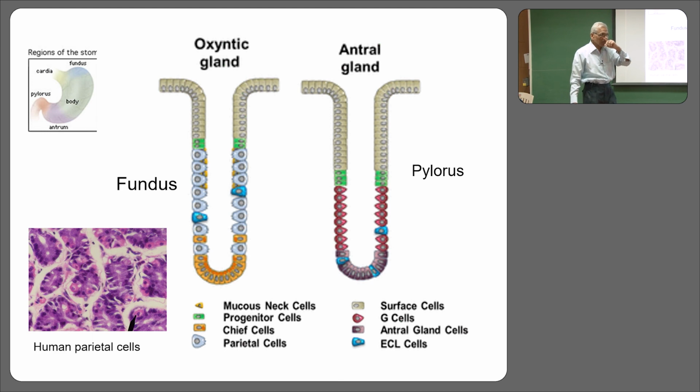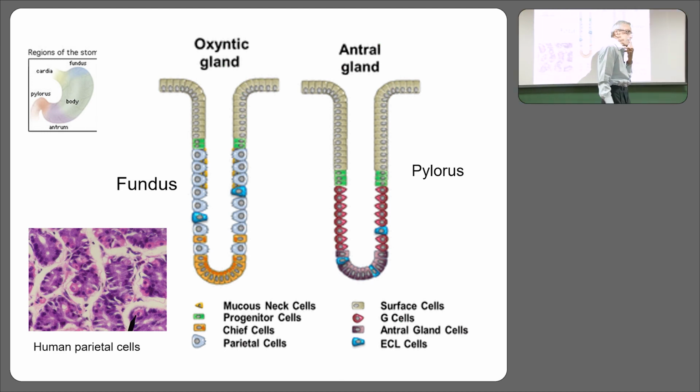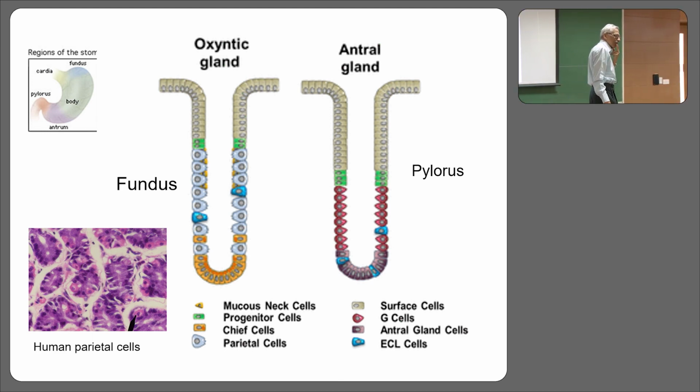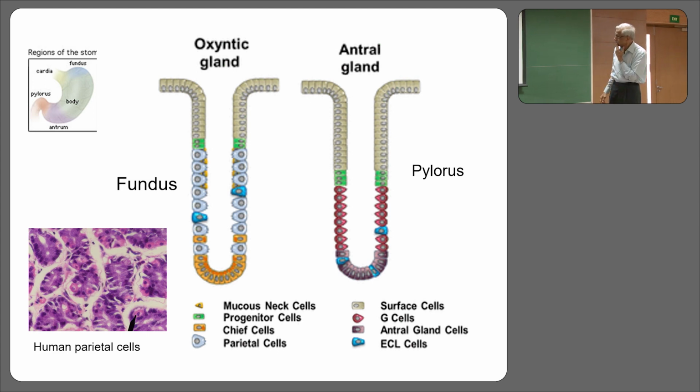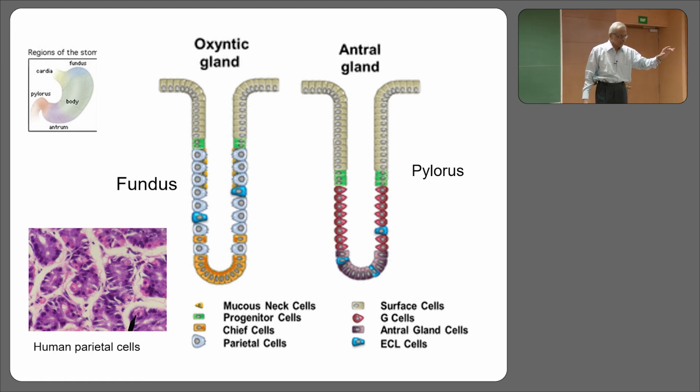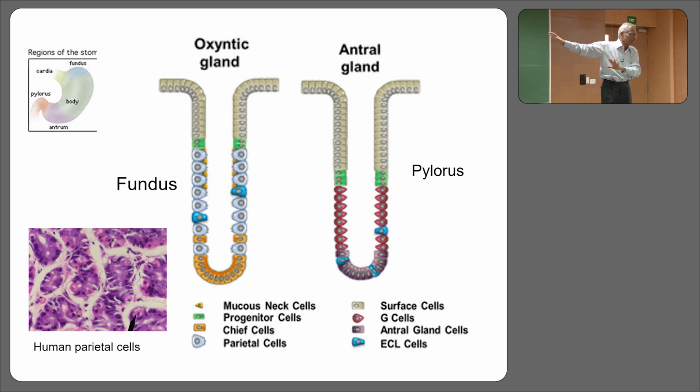Yes, please. Why are there ECL cells in the antral part if there are no parietal cells? They act on the parietal cells. Okay, now let me tell you why this question is not very relevant. This is a highly simplified diagram. This phenomenon is far more complicated.